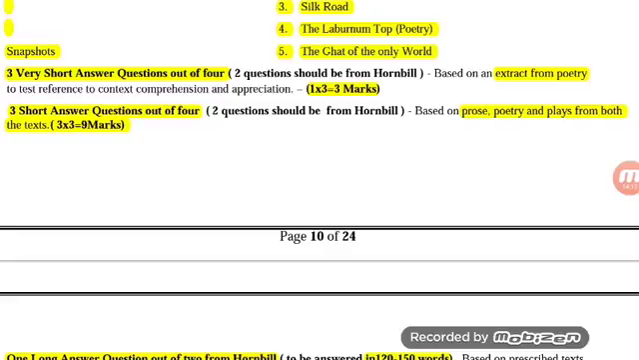Then there will be 3 short answer questions out of 4 from the prose and poetry of both the textbooks, Hornbill and Snapshots. Out of these 4 questions, a minimum of 2 will be from Hornbill. The other remaining 2, 3 may be from Hornbill and 1 will be from Snapshots. But minimum 2 will be from Hornbill, 1 from prose, 1 from poetry.